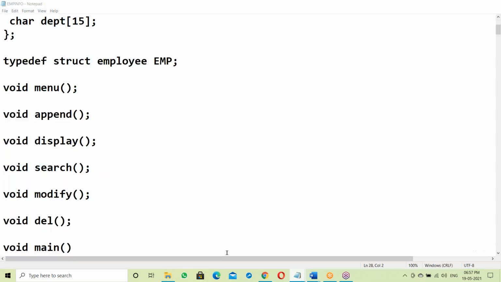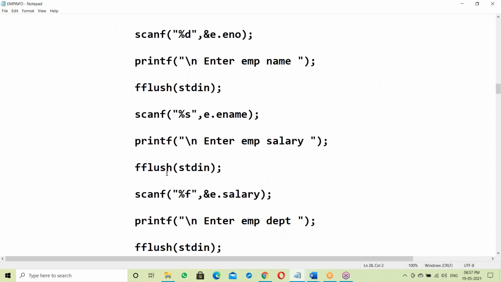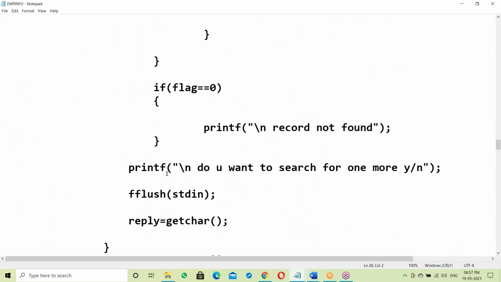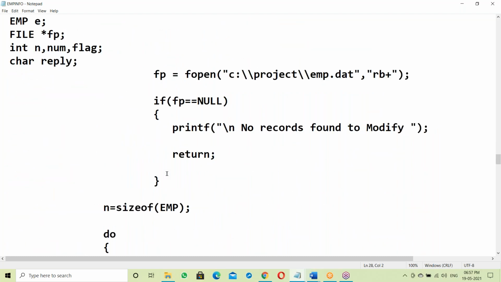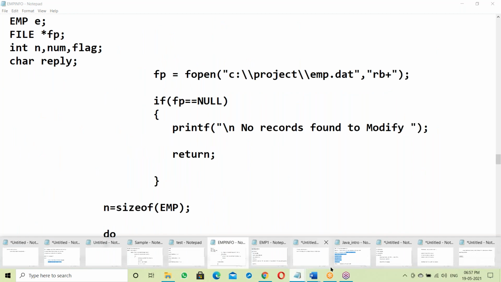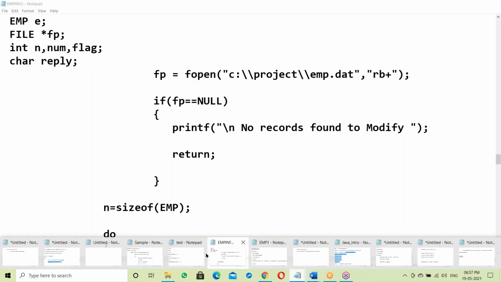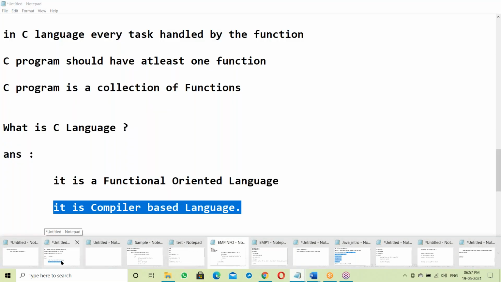Suppose some C program, this is also like English language. This is called user understandable language. Next, the system understands some different language. So what is the system understandable language?